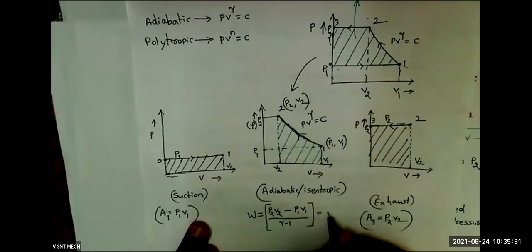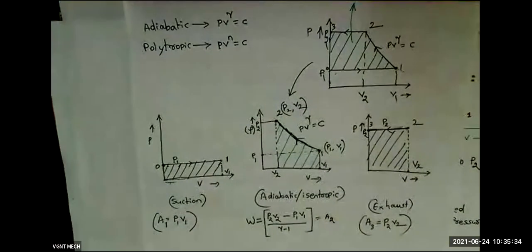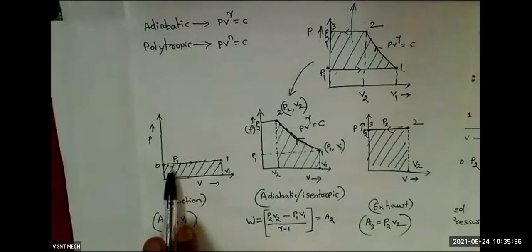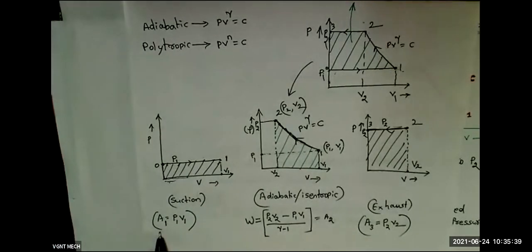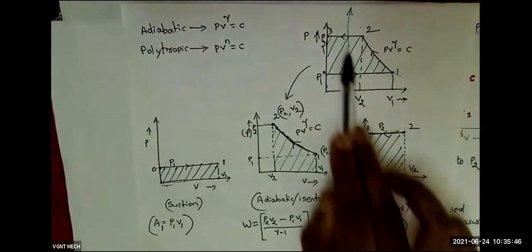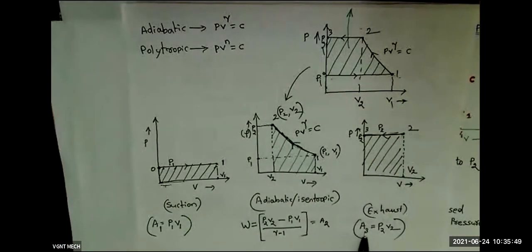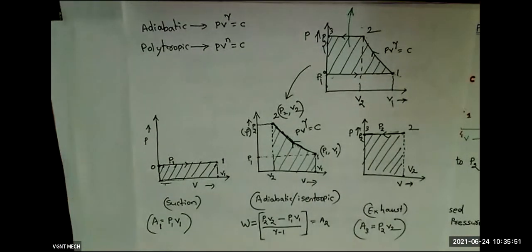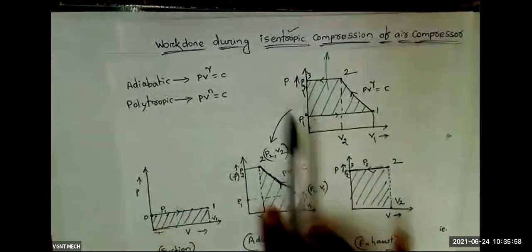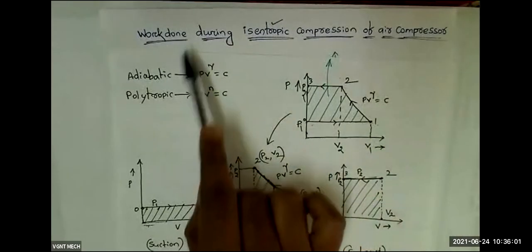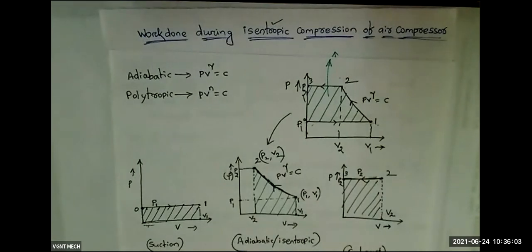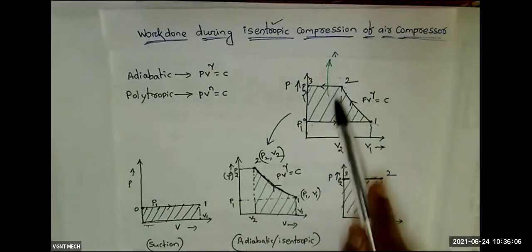And this gives the second area A2. So first area A1 is this one for the suction process. This is the area A1. For the compression process, this is the total area, that is A2. And for the exhaust process, this is the total area, that is A3. Three areas we have calculated. Now, can you tell me what is our requirement? Our requirement is, for this derivation, to calculate the total work done during the compression process, we have to calculate this area.